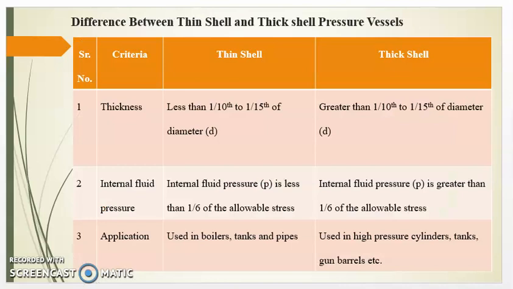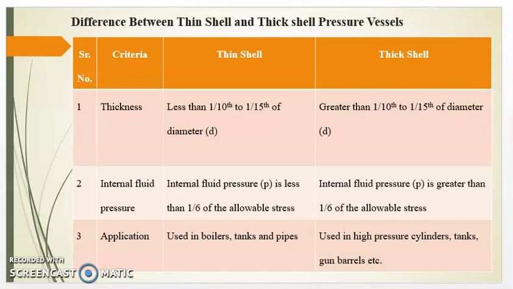Now we will see the difference between thin shell and thick shell pressure vessels. Now there are three criteria. First criteria is thickness. In case of thin pressure vessel, thickness is less than 1/10 to 1/15 of the diameter. Diameter means inside diameter of the pressure vessel. In case of thick shell, thickness is greater than 1/10 to 1/15 of the diameter.